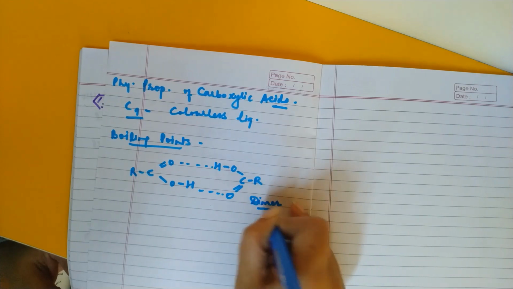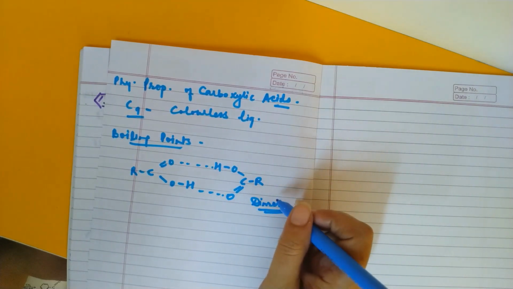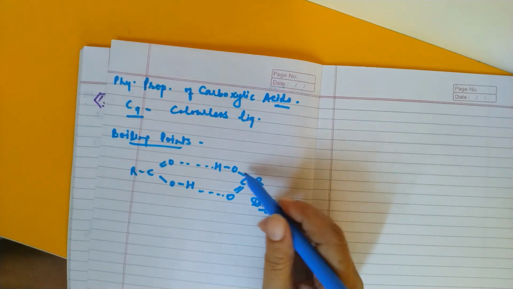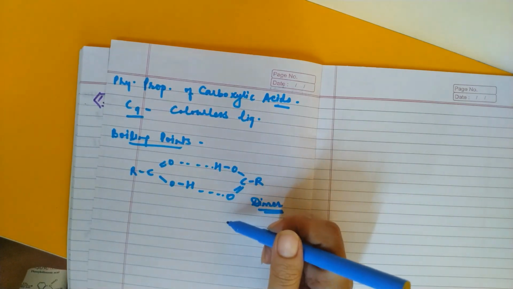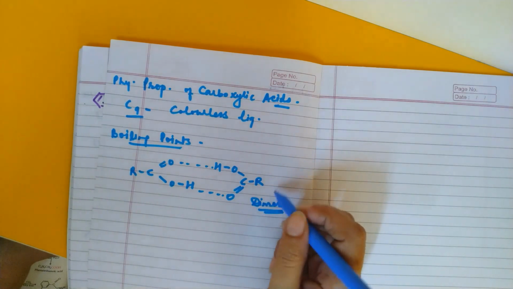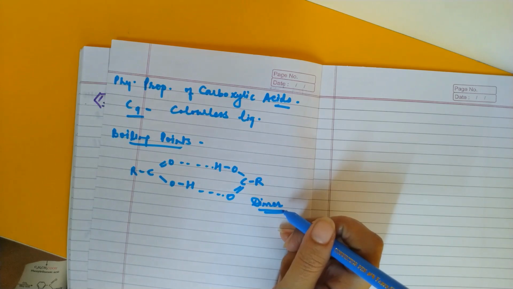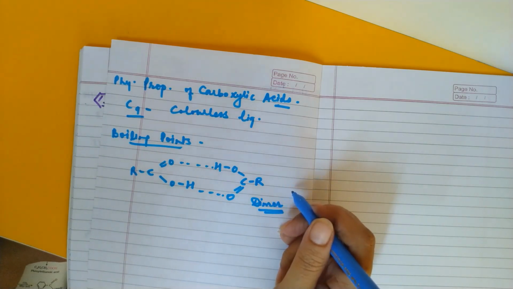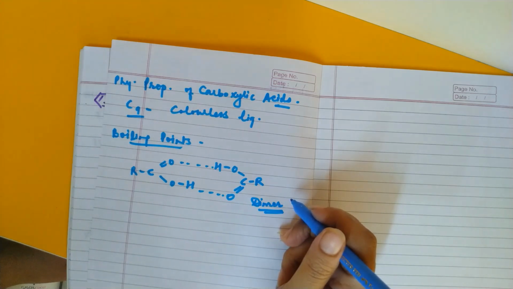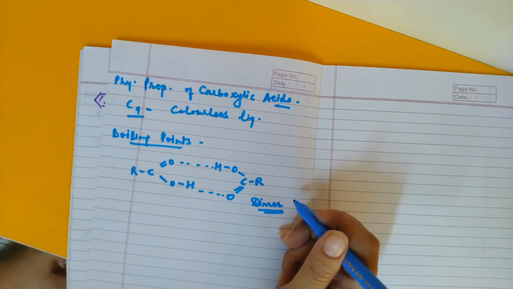That is why they are forming a dimer. So what is a dimer? A dimer is the association of two units. So these two molecules of carboxylic acid exist together as a single unit, and that is why they are called a dimer. And because of this dimerization, the boiling point of carboxylic acid is higher than the corresponding alcohols.